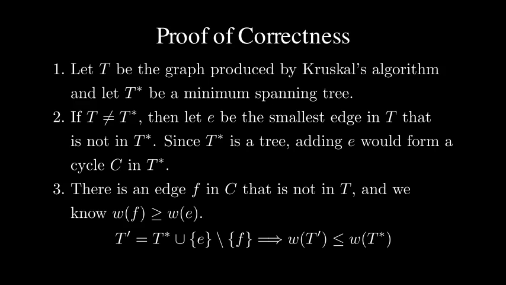Now we can repeat the process with T prime as the new minimum spanning tree. Eventually, we would be able to swap out all the edges in T prime that are not in T, and this proves that T is indeed a minimum spanning tree.